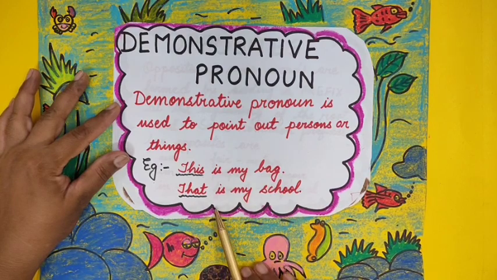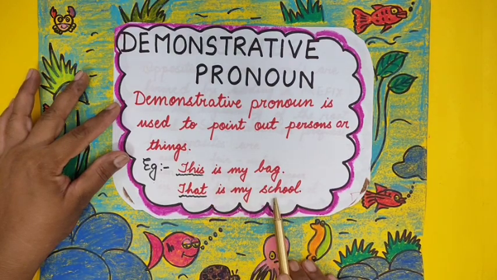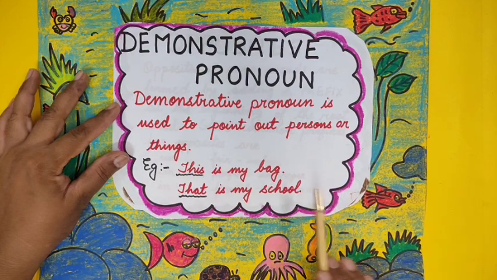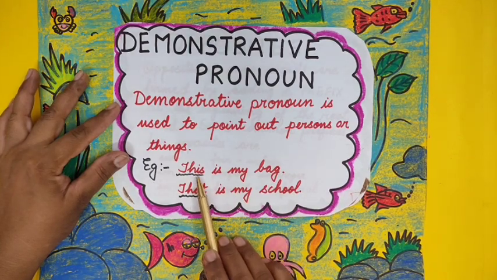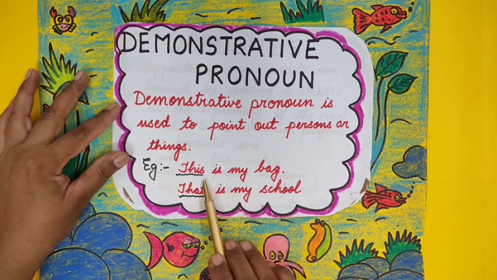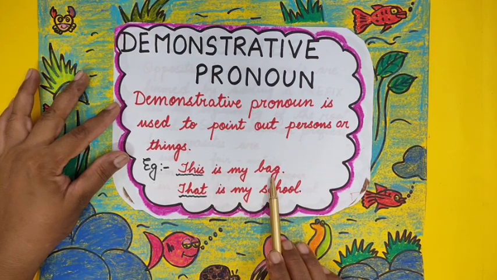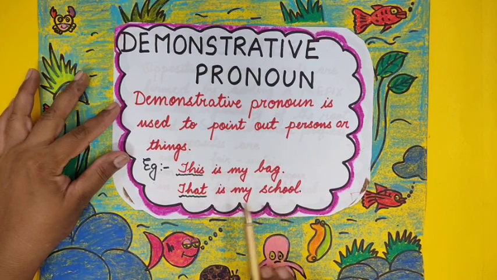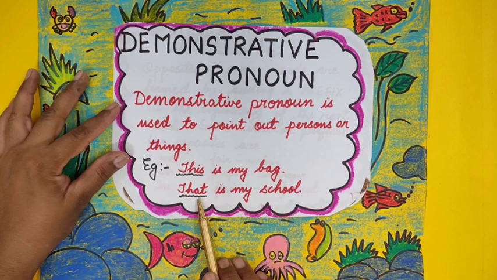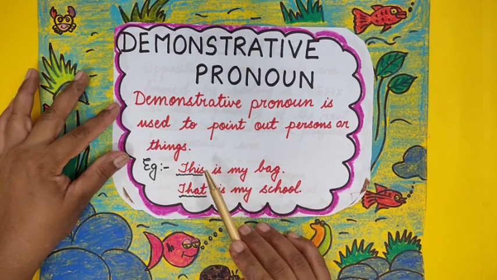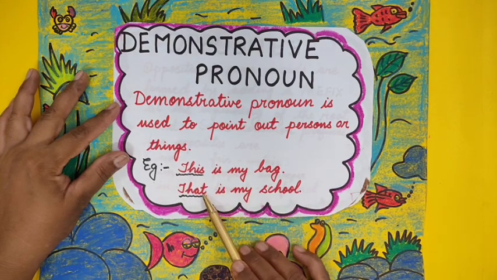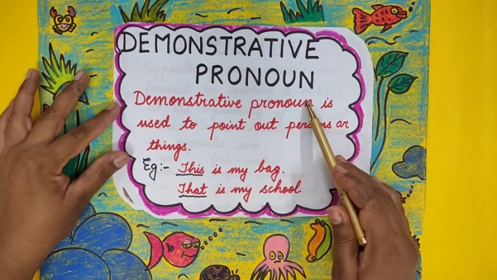That and those are used for persons and things that are far away from the speaker. As for example, this is my bag. This shows the bag that is near me. That is my school. It points out the school that is far away from me. That is why this and that are demonstrative pronouns.